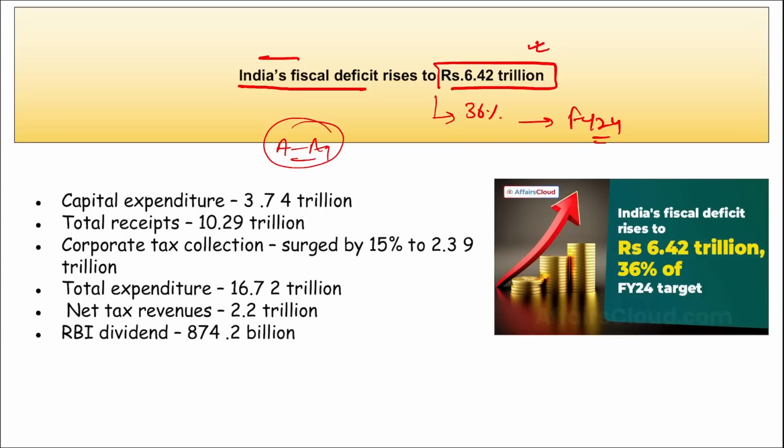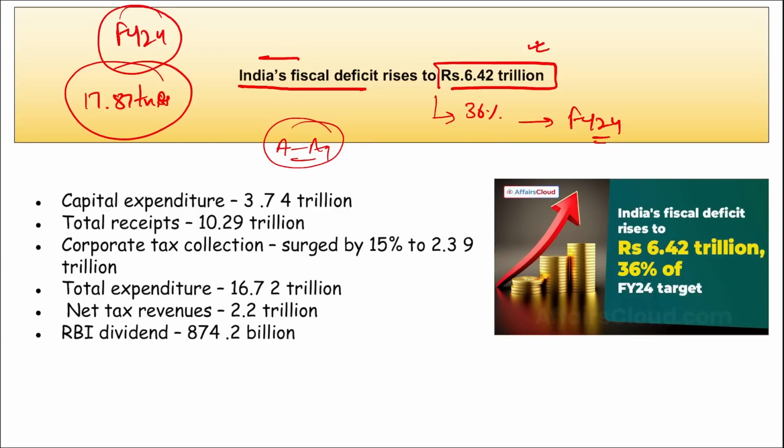And this is 36% of the full target deficit of India for the fiscal year, which is 17.87 trillion rupees, right? This is the target of India for fiscal year 24, and we have reached 36% of it, that is 6.42 trillion rupees. Correct?